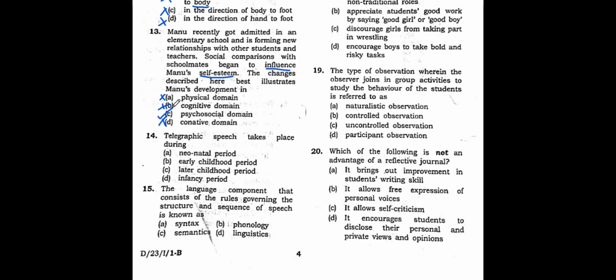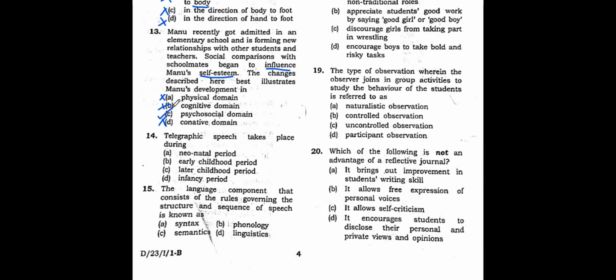Psycho means what? We know psycho means mind, and social means what? In a society or in a social gathering. So we know that school, the classroom, is a social place, right? It is a part of a society, a part of the environment, right? Where different children are coming from different backgrounds and they are studying together and staying together the whole day. So this is a place where social development will take place.